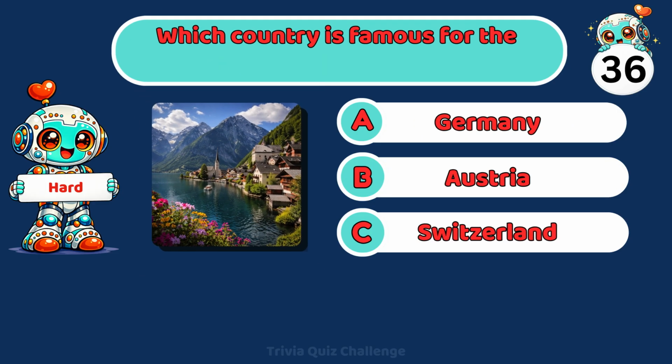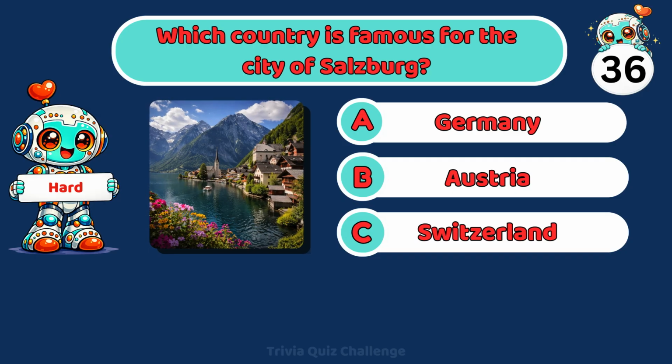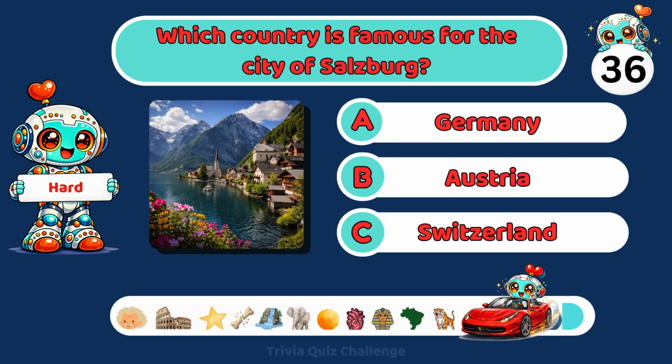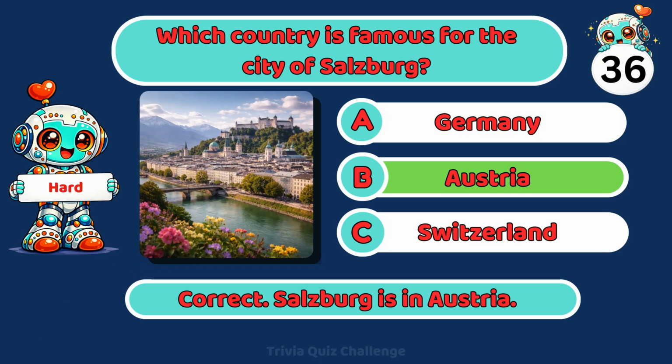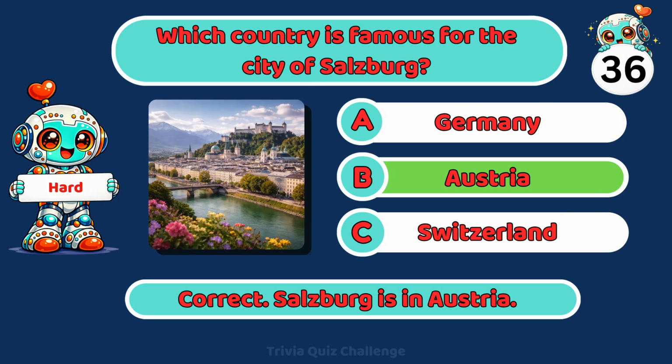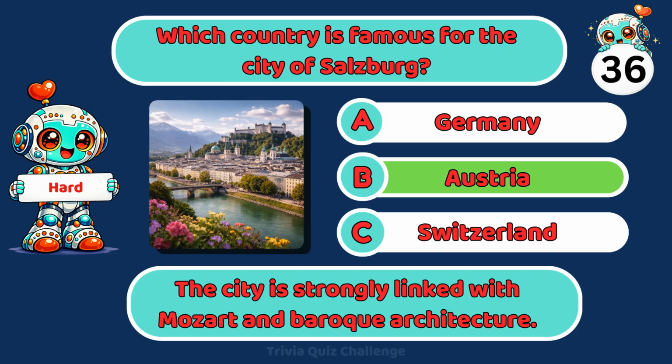Which country is famous for the city of Salzburg? A. Germany, B. Austria, C. Switzerland. Correct. Salzburg is in Austria. The city is strongly linked with Mozart and Baroque architecture.